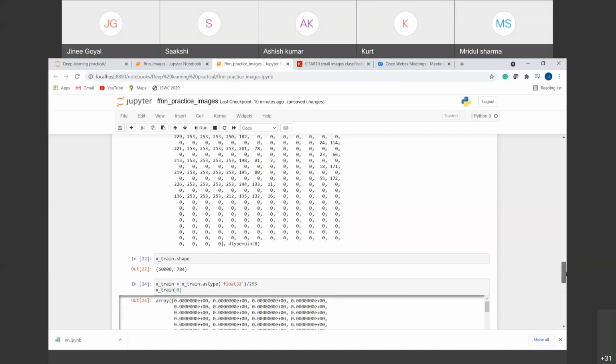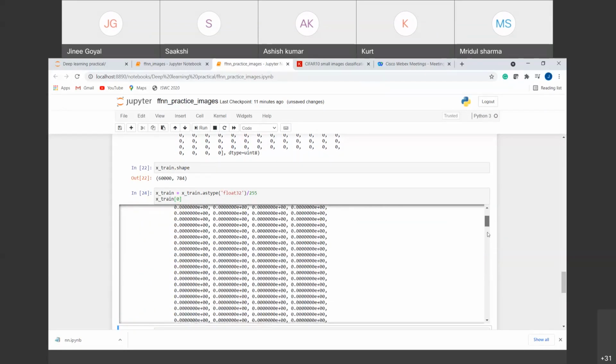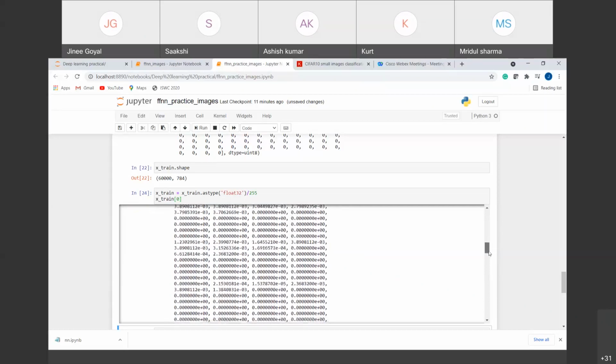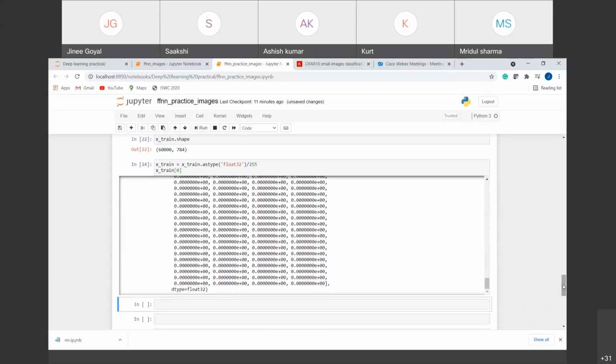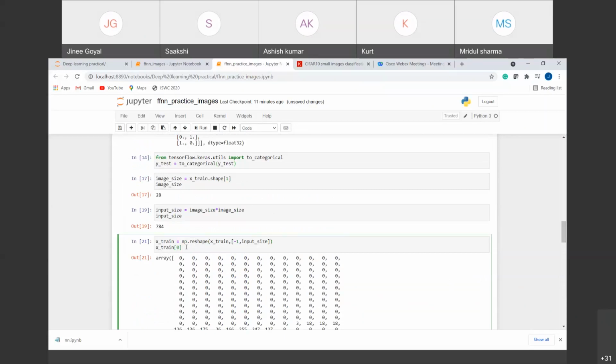Now you can see all the values are between 0 and 1, right? Here are some pixels that have been reduced. So we have this float type 32 values, right? Similarly, we are going to do the same with the xtest also. So for xtest also, we'll reshape first, then we'll convert it, then we'll rescale it. For reshaping, we'll use the same thing directly.